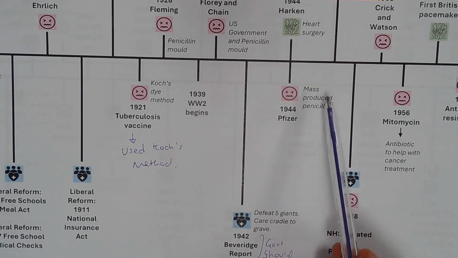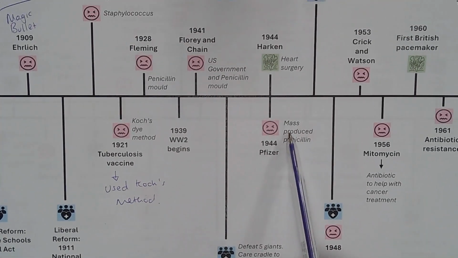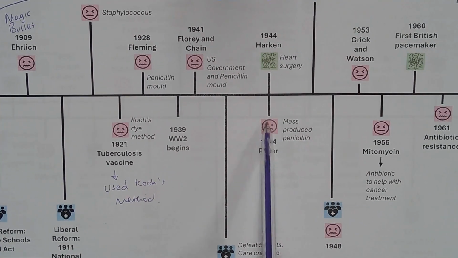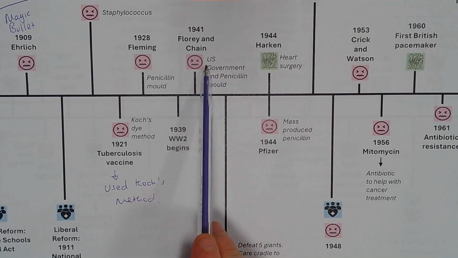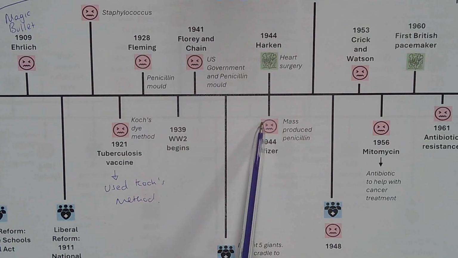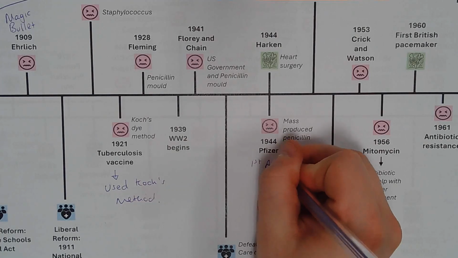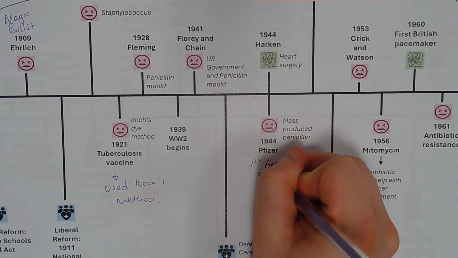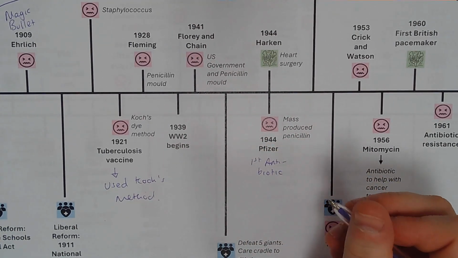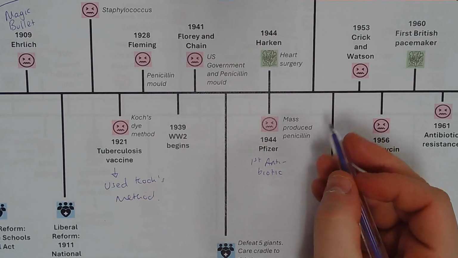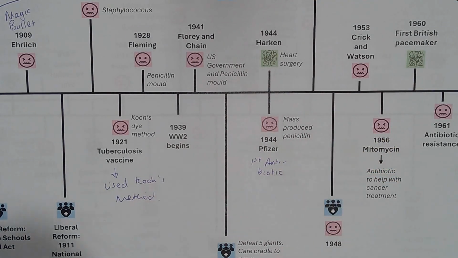Then we go to 1944, so a couple of years later, and we go back to this idea of penicillin. We can see that Florey and Chain have gone to the US government, and by 1944 the US government have paid a company called Pfizer to mass produce penicillin, which is the first antibiotic which kills Staphylococcus, but it also kills other germs as well that we know of today, and has a huge impact in the Second World War.